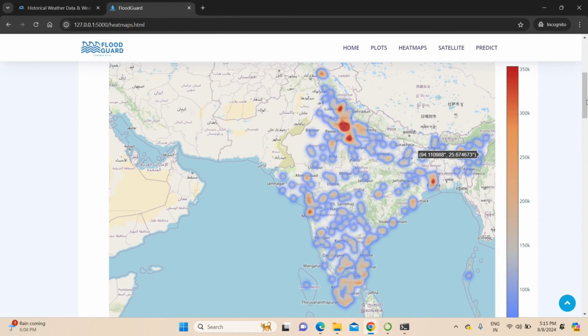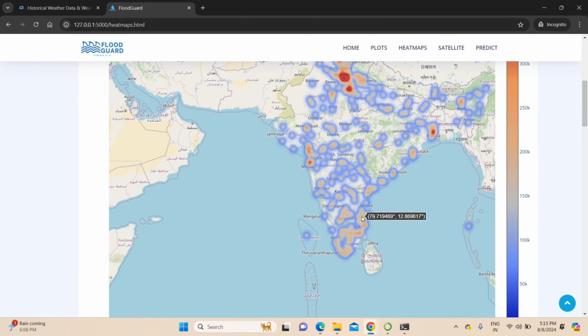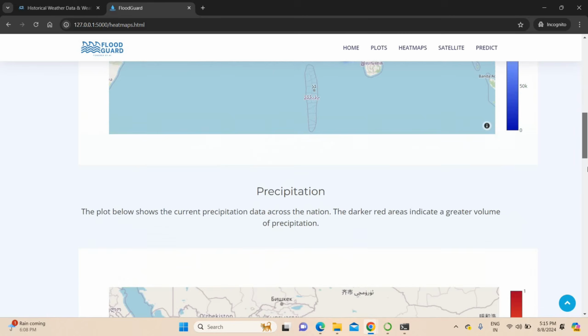That's also important. Also, in the heat map you can see Chennai is prone to less loss when compared to Delhi. Why? Because Chennai's population count is different, Chennai's architecture style is different, and Chennai's sewage policy is also different. So compared to Chennai, Delhi will face huge loss for the same amount of rain.